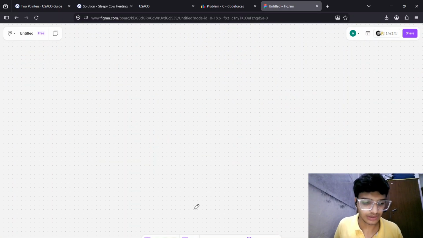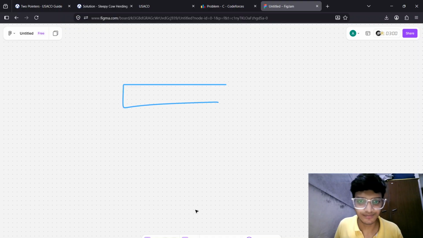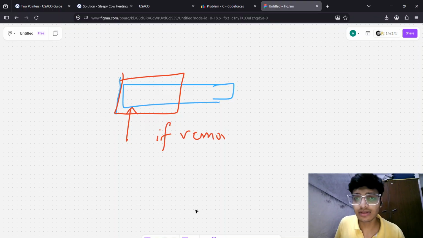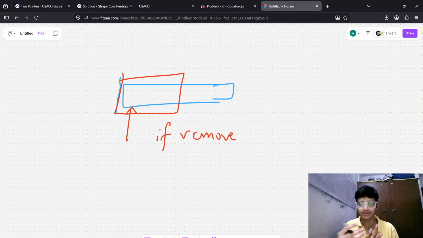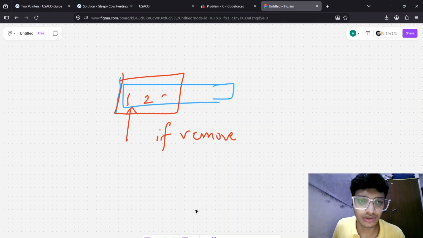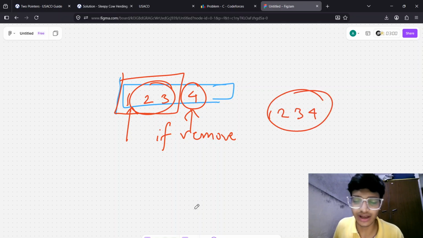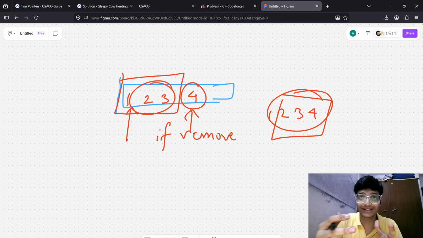Let us suppose this is an array, and this one is the sliding window. If I remove this one, then things should be contiguous. Let us suppose one, two, three, and then four. If we choose this one, then our array will be 1, 2, 3, 4. And if we try to move, then this one will be our sliding window, and it also gives us the value.